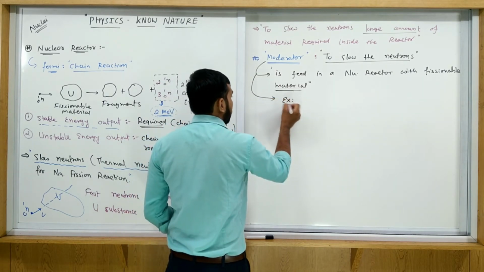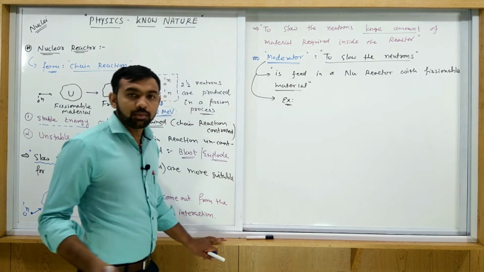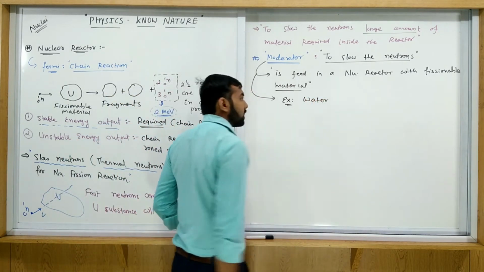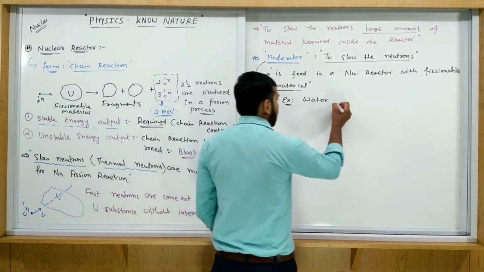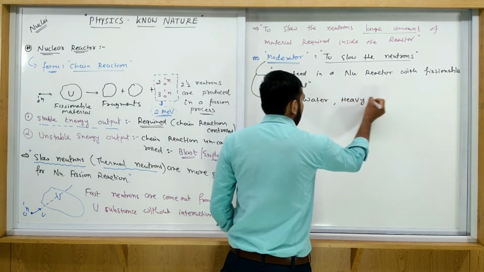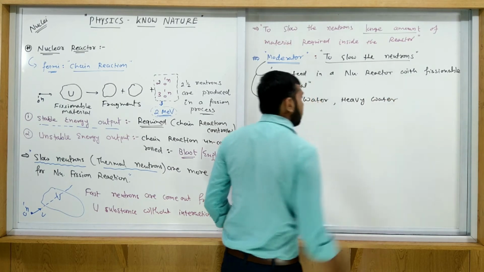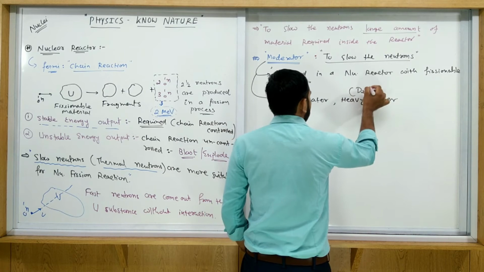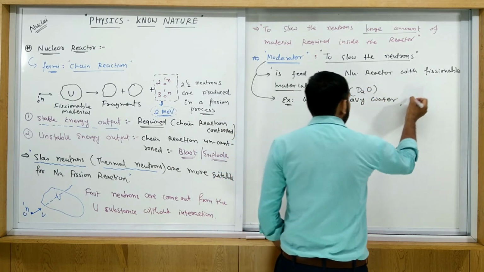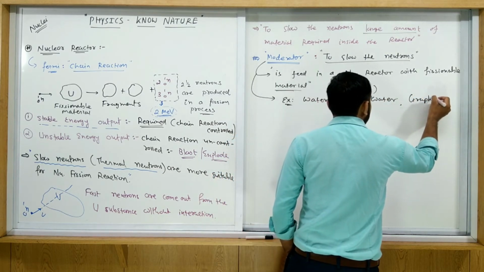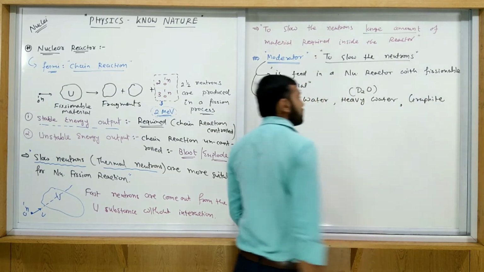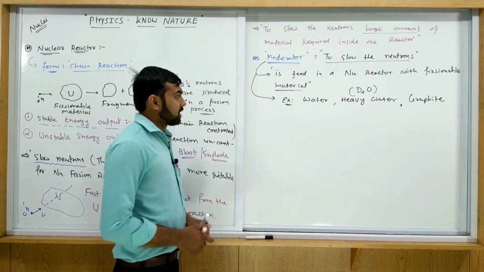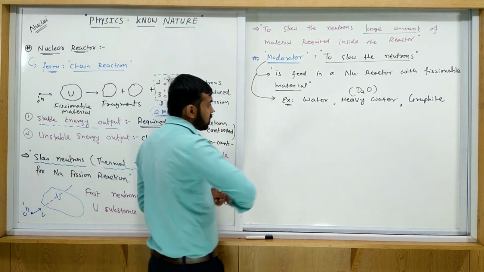Examples of moderators, very simple: water may be used as a moderator. Second example, heavy water as a moderator. Heavy water is called D2O. Maybe graphite is used as a moderator. These are some examples used as a moderator.